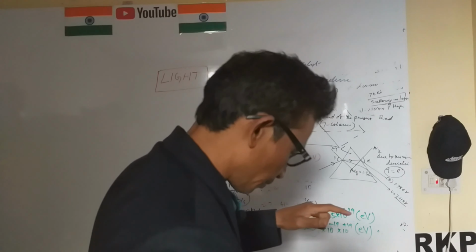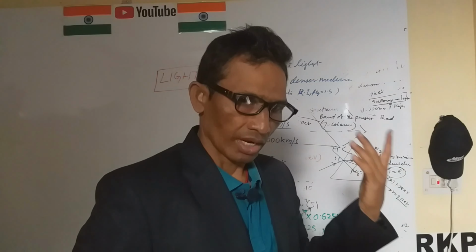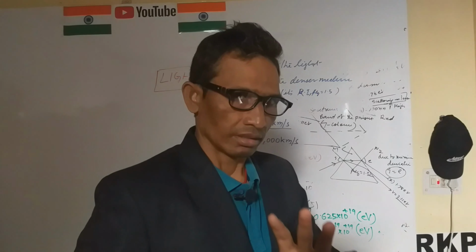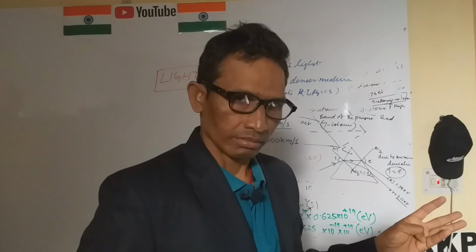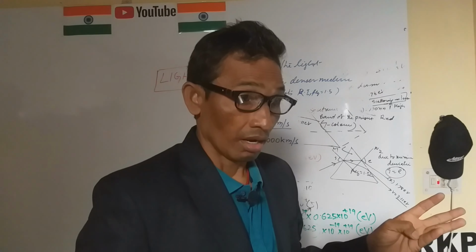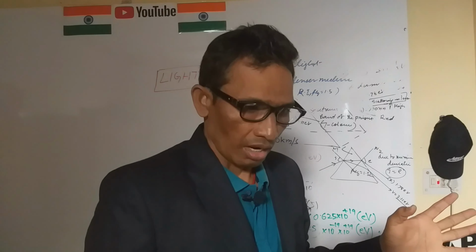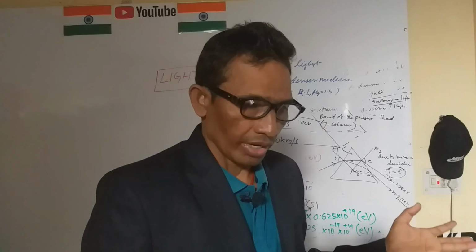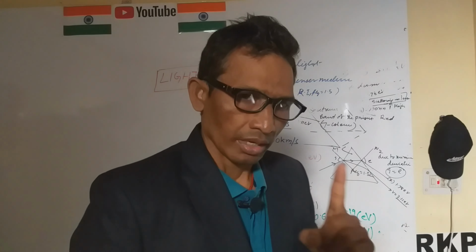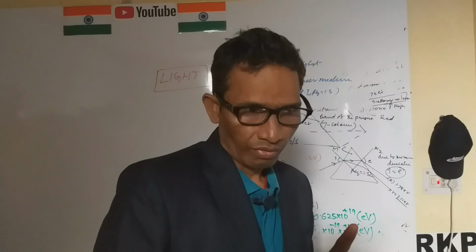Vacuum gives the greatest or fastest velocity of light compared to any other substance, like a denser medium, or a little bit denser medium such as oil, water, paraffin. So many things have refractive index, but one thing must be known: air and vacuum.